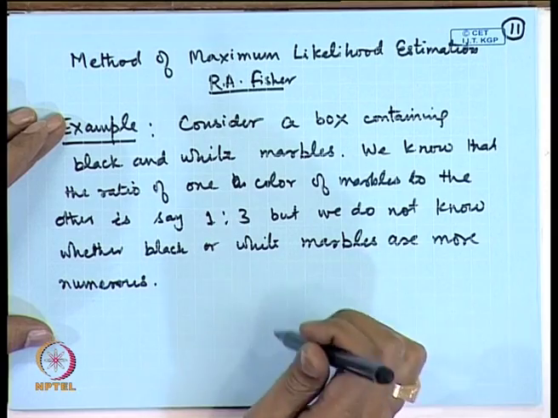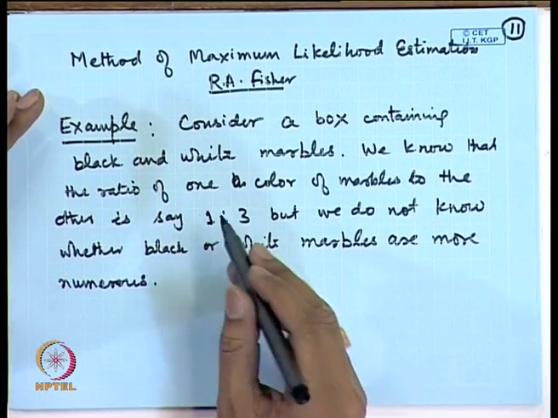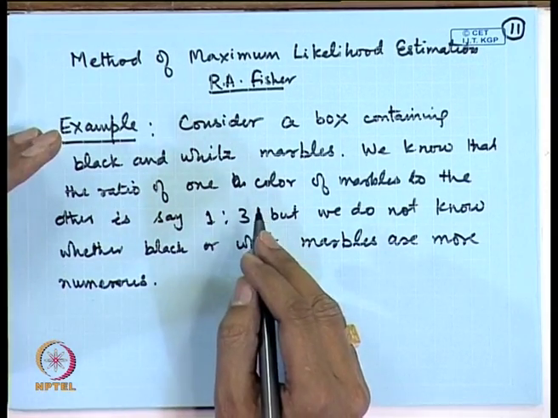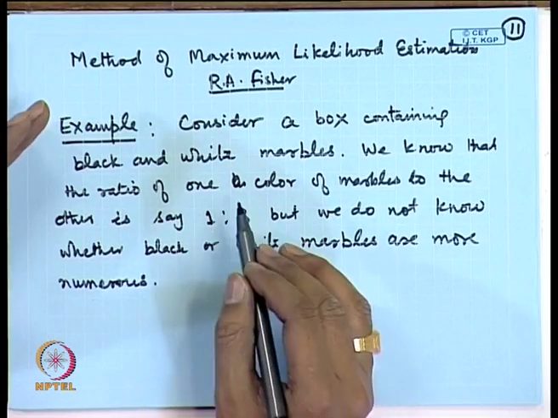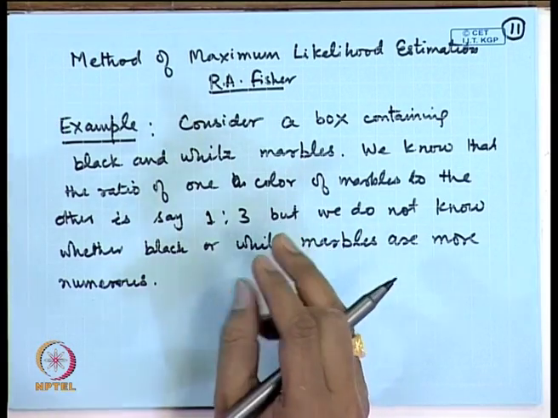That means, either the black marbles are 3 times the white ones, or the white ones are 3 times the black ones; that is not known. So, we only have partial information that one of them is 3 times the other in number of marbles. So, a statistician decides to take a random sample from the box, and based on that random sample he will give an estimator for the ratio.